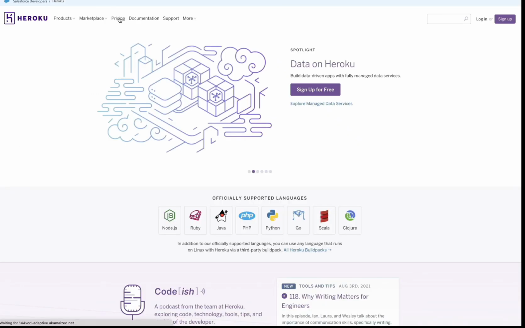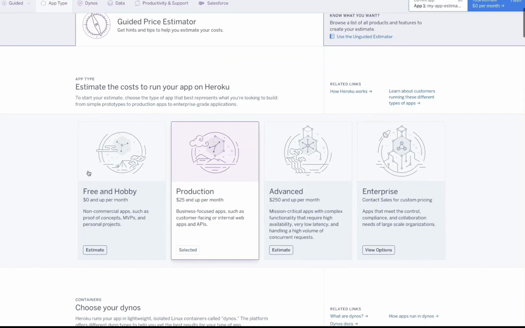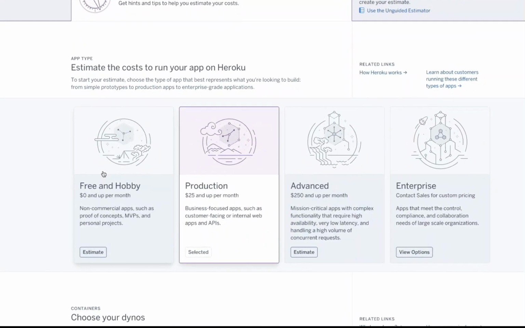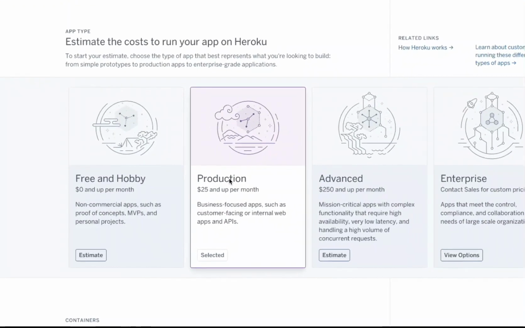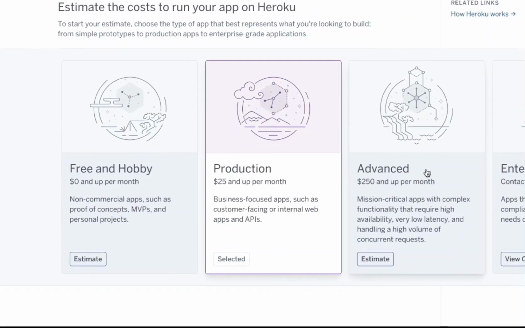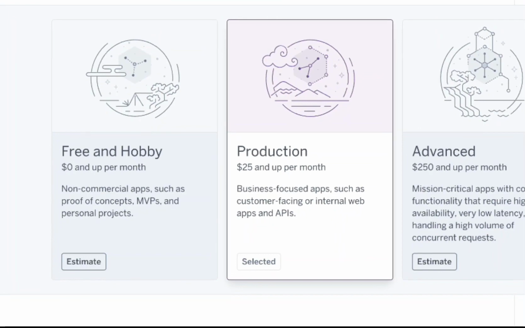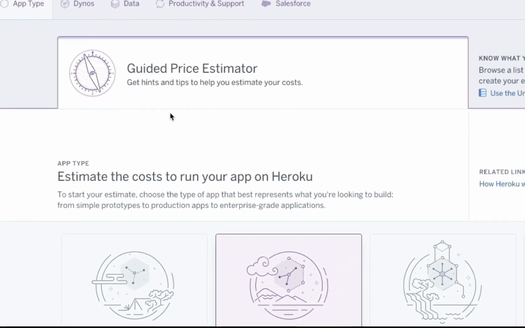Now, as far as pricing, if you go to the pricing section, you can see the free tier is completely free. You don't pay a single dollar for it. But if you want the production one, you might need to think about upgrading to $25 a month. Or if you want to go a little bit more advanced, you can pay $250. Or you can go with the enterprise version. Again, all of these options are really great places where you can deploy your application for free.